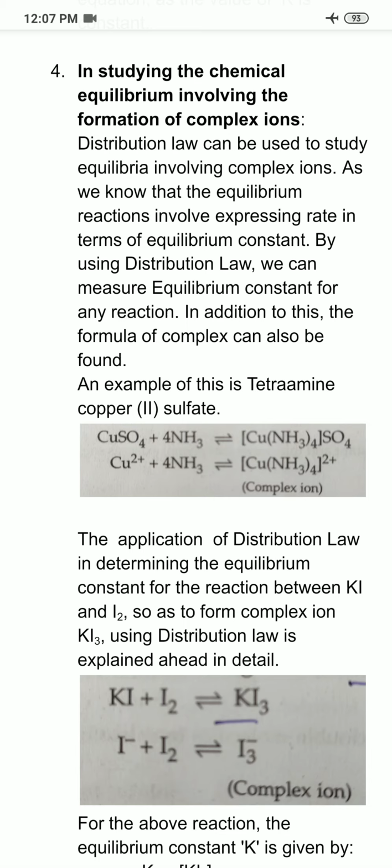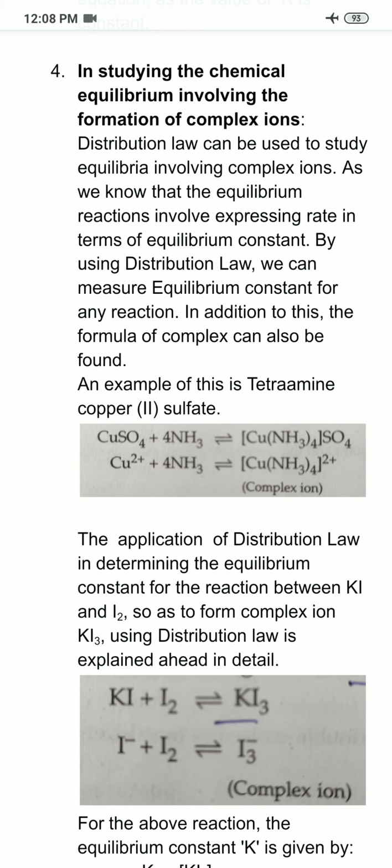As you can see on the screen, in the first reaction, when copper sulfate is treated with ammonia, it forms a complex tetraamine copper 2 sulfate, or in ionic form I can write copper 2 ion or cupric ion plus ammonia molecules forming tetraamine copper 2 ion. Now here you can see the ammonia molecules are 4 in number.